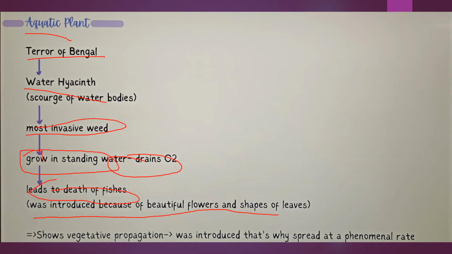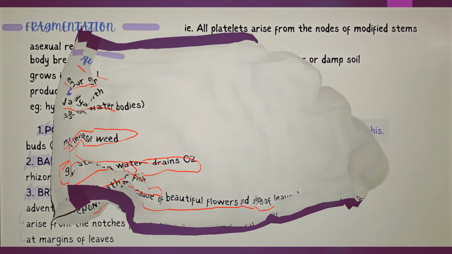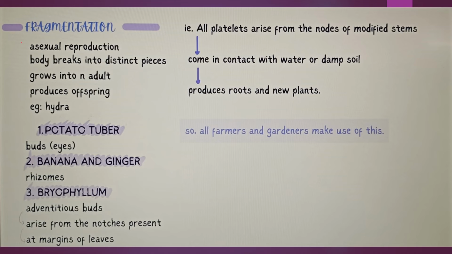Okay, next. Fragmentation, asexual reproduction. Here the body breaks into distinct pieces, grows into an adult, and produces offspring. Example, hydra. We can take potato tuber for fragmentation. Buds and eyes we have. Banana and ginger, we can take rhizomes.